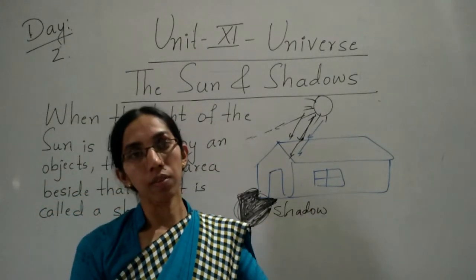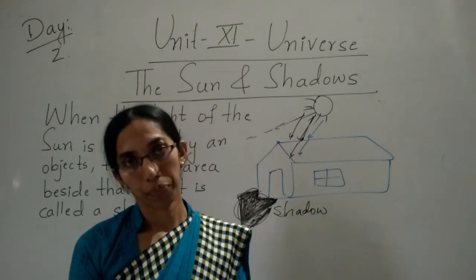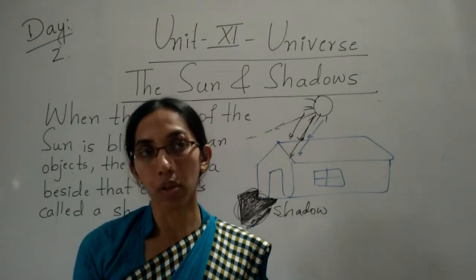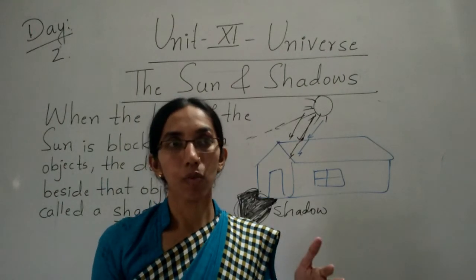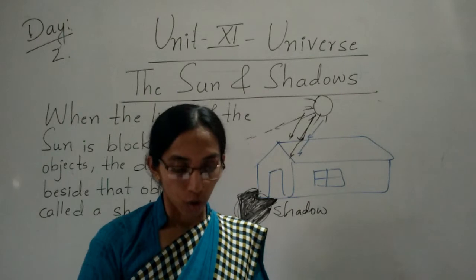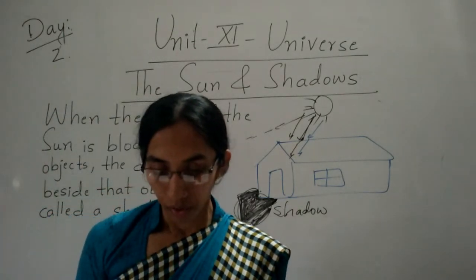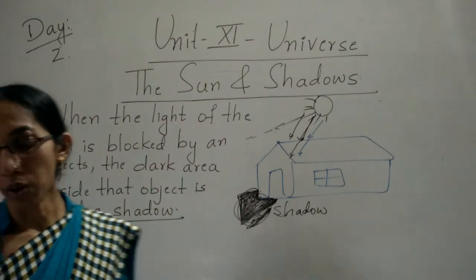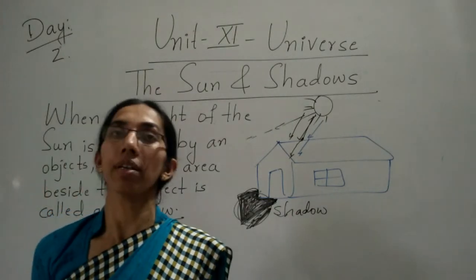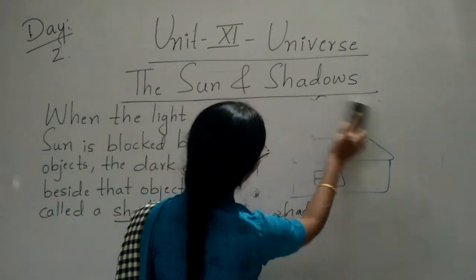When the sun is above the tree, that is noon time, we can see the very short shadow. So shadows have different lengths.